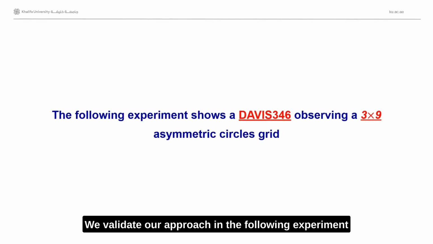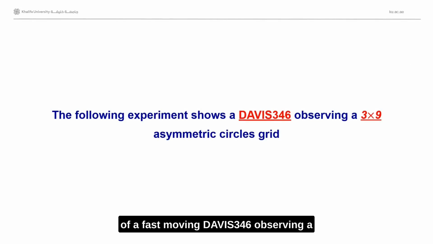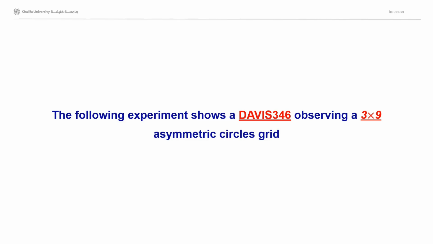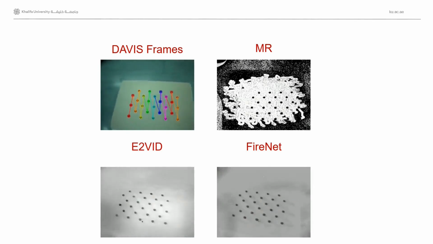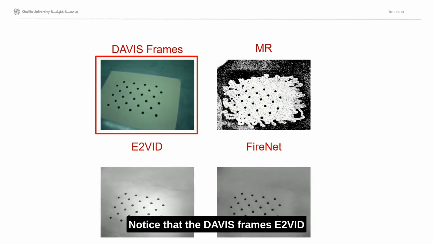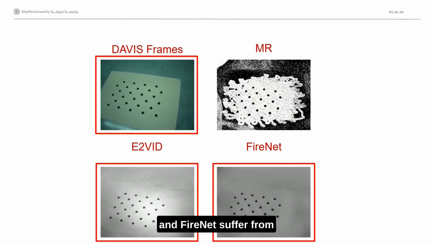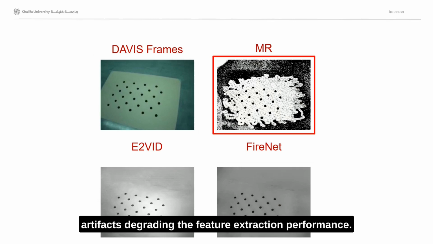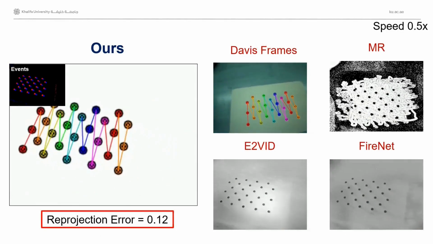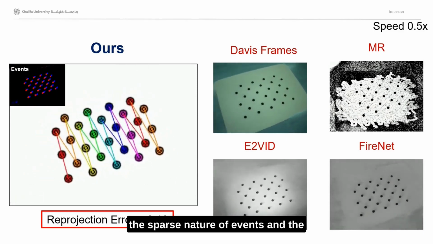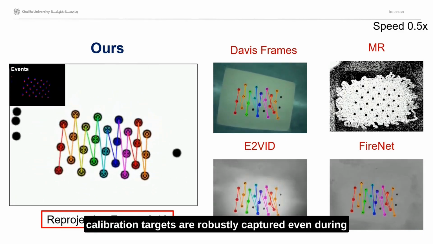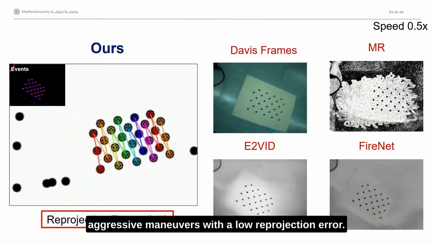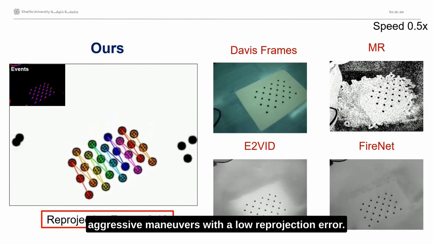We validate our approach in the following experiment, of a fast-moving Davis 346 observing a 3x9 asymmetric circles grid. Notice that the Davis frames, E2-vid, and FireNet suffer from degraded features when fast motion is induced, while the manifold regularization witnesses artifacts degrading the feature extraction performance. Our method, on the other hand, leverages the sparse nature of events, and the calibration targets are robustly captured even during aggressive maneuvers with a low reprojection error.